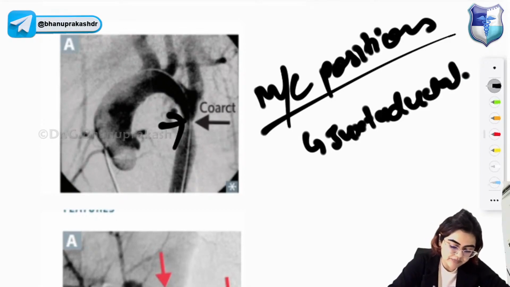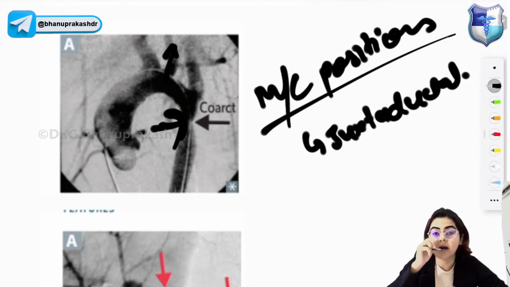In coarctation of aorta, because there is narrowing of the aorta, what will happen? The blood pressure in the upper limbs will increase. So hypertension in the upper extremities, and lower extremities will have weak and delayed pulses. So brachiofemoral delay is a characteristic of coarctation of aorta.